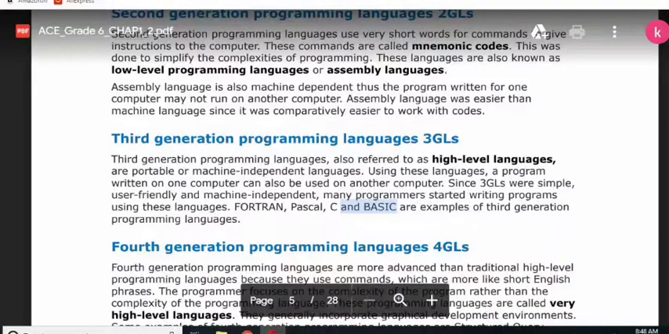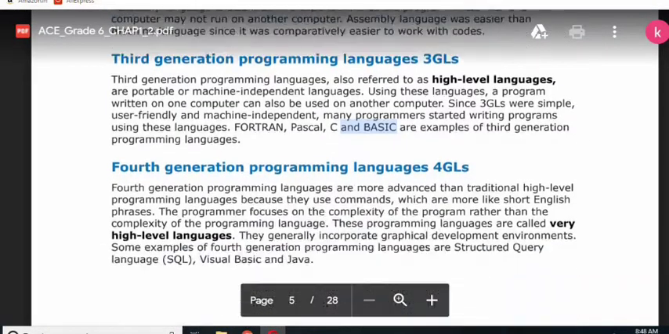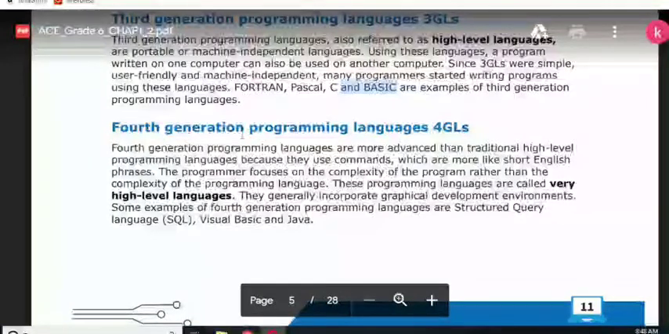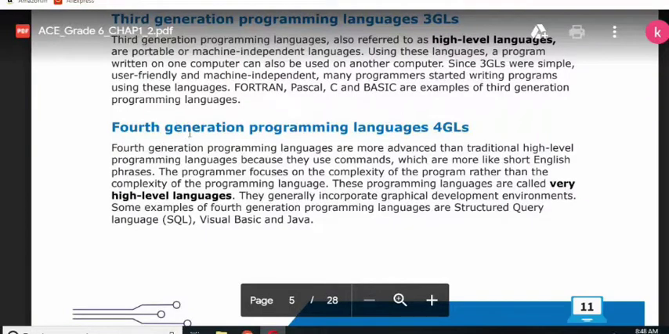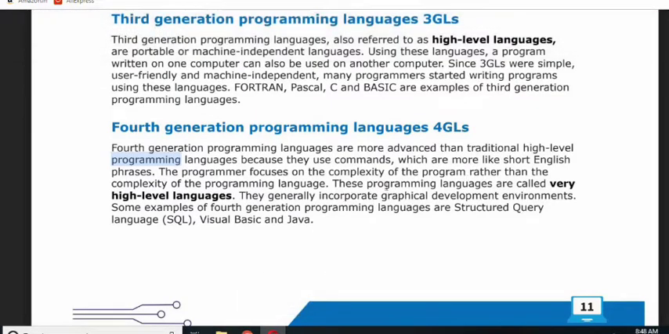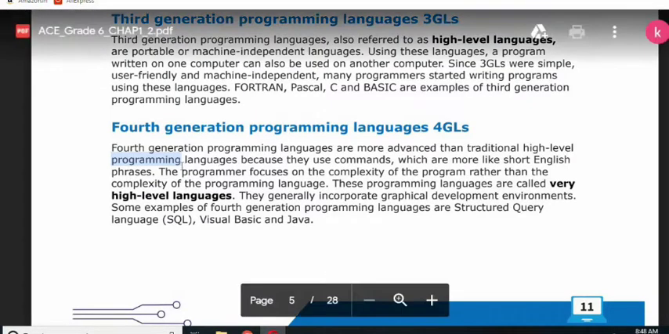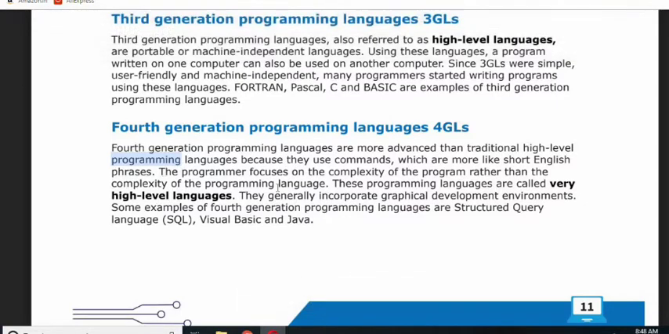Logo and the BASIC. Okay, so these were the third generation languages. Now afterwards we have the fourth generation programming language. Fourth generation programming languages were a bit easier than the third generation languages. So these were the advanced languages, also known as the high level programming languages, and they used short English phrases. Third generation languages used English words, but fourth generation languages used more short English phrases. So it was very easy to use them.